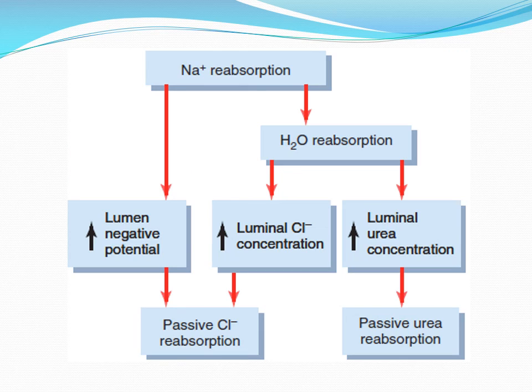So this flowchart just shows the various pathways and the various mechanisms, active, passive, and osmosis. These are just examples, not all the substances and how they are reabsorbed are given here. So the most important substance that is transported is the sodium, because the sodium is present in large amounts within the renal tubules in the filtrate. Most of all the other substances are transported secondarily to the sodium. So it is mandatory to have details about the sodium reabsorption. So just by this chart you can know about the various mechanisms. Sodium is reabsorbed mainly via the active mechanisms, primary active or secondary active mechanism. So that is the sodium reabsorption.